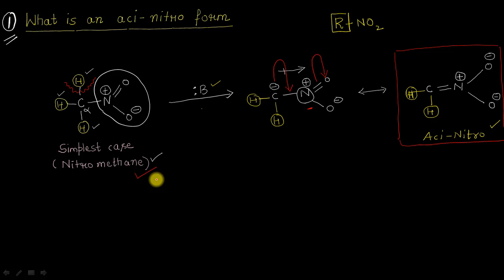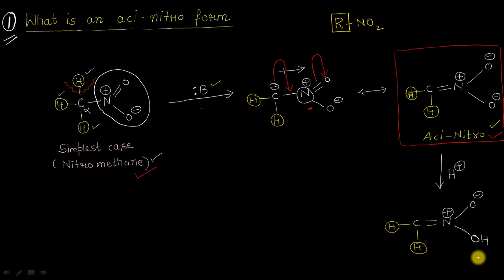Only then it can give rise to some aci-nitro form, something like this. Now if in this I add some acid here, surely it will result in the formation of something like this. This O negative, after abstracting this proton from the acid, will get converted into OH here. This same oxygen negative, the nitrogen atom having a positive charge, and the rest of the hydrogen atoms, let me draw in the same way, and we will be arriving at a species something like this.